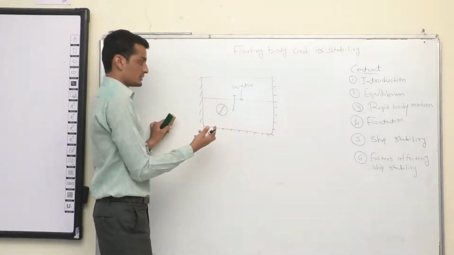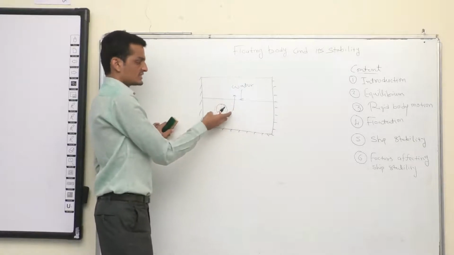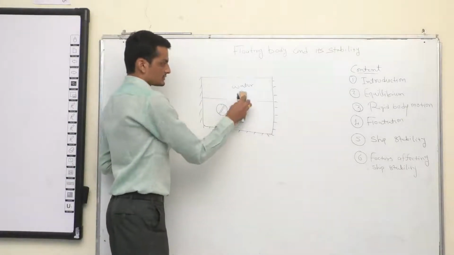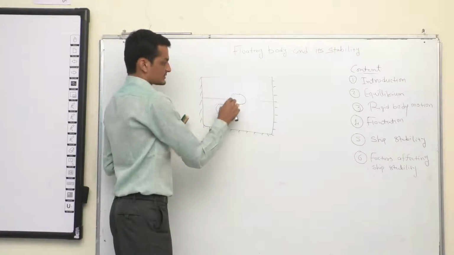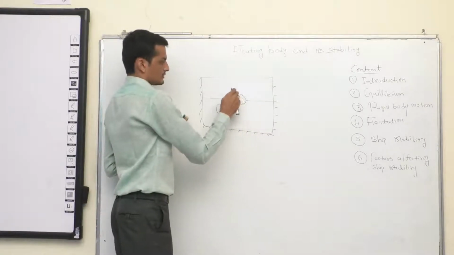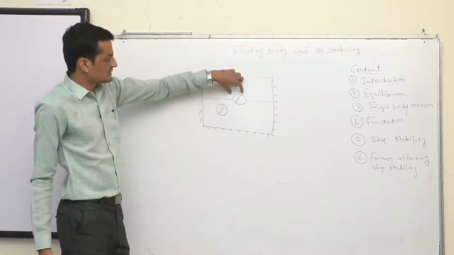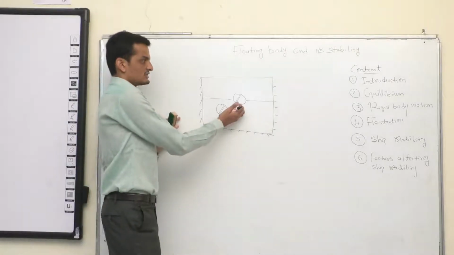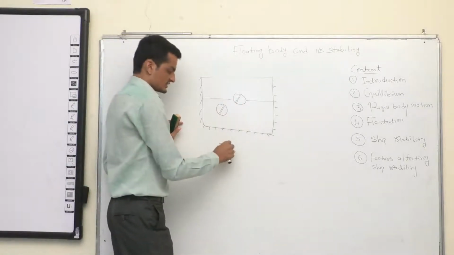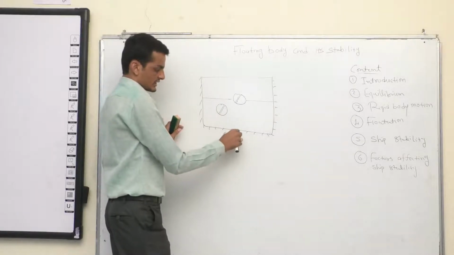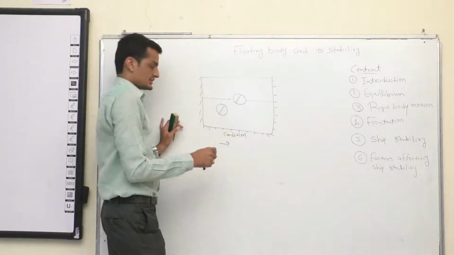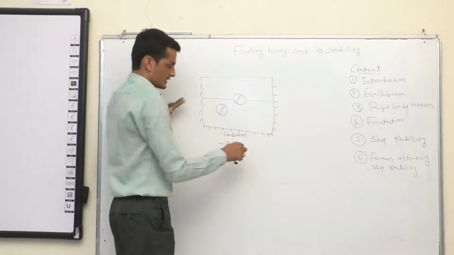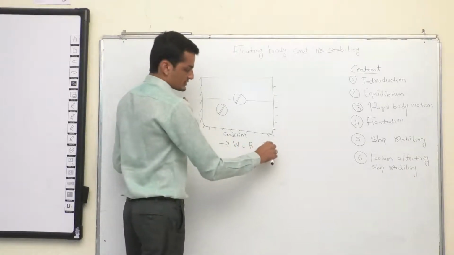Or it may not come out, depends on the ball configuration, the material and the design. So in case the ball is coming out, it will float like this. So part of the ball is in air medium, and part of it is in water. So I can call this ball floating, isn't it? So the criteria for any object to float is the weight of the object, the total mass in air, should be supported by a force which is called the buoyancy force.